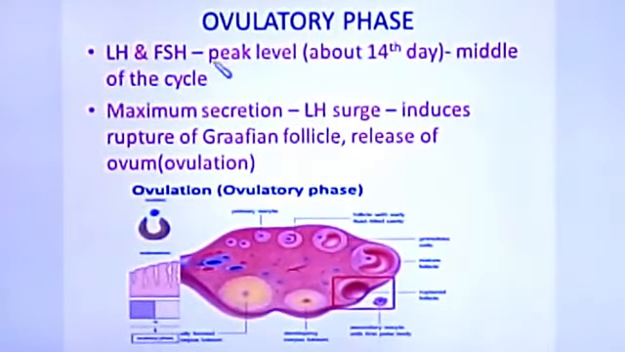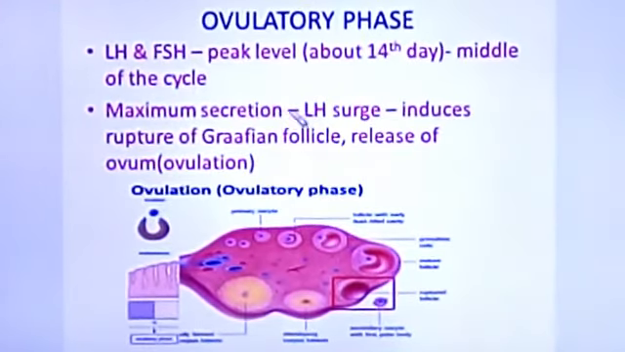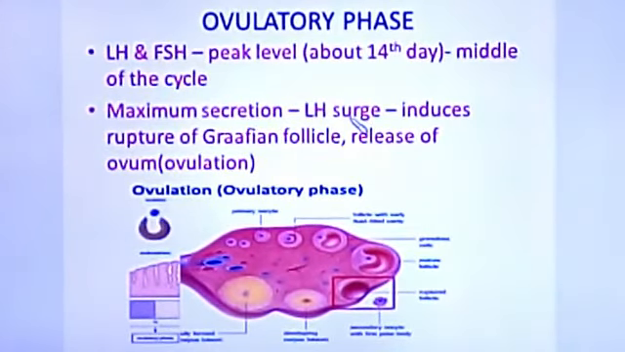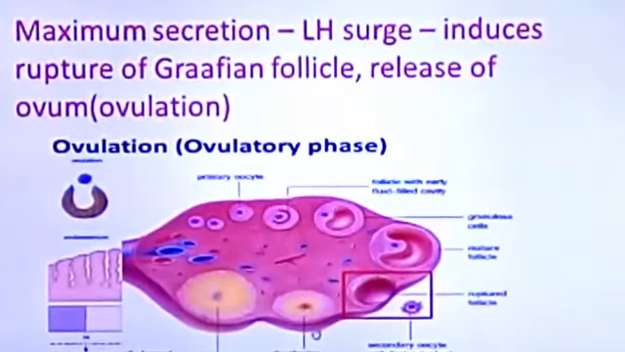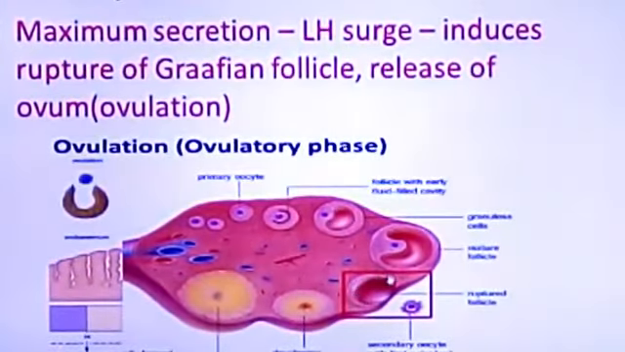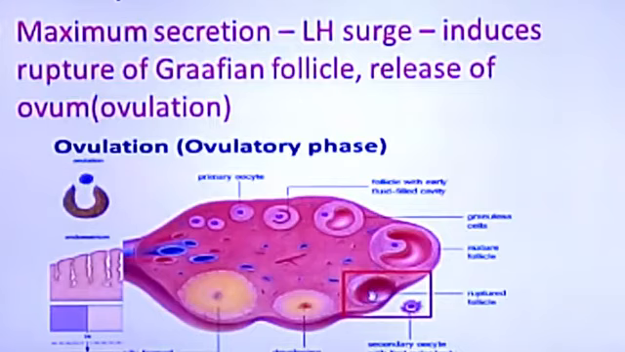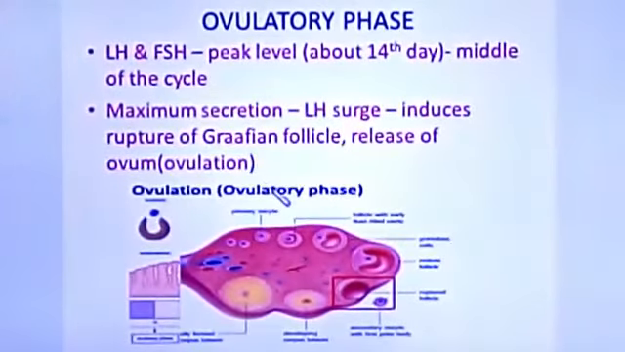Here ovulation occurs. The hormone at peak level is LH, so that is why it is called the LH surge. So LH, that is luteinizing hormone, will be at the peak. It induces rupture of the Graafian follicle, meaning the breakdown of the Graafian follicle. Now we have seen that the follicle develops into a mature Graafian follicle. This Graafian follicle later ruptures or breaks and releases the ovum which is present inside. So the ovum is released. Now this process is called ovulation, and this phase is called the ovulatory phase.